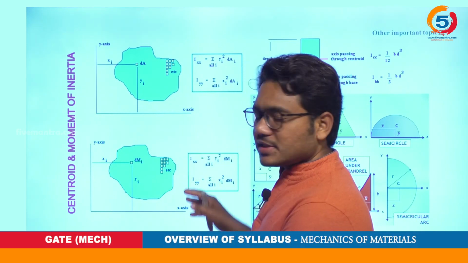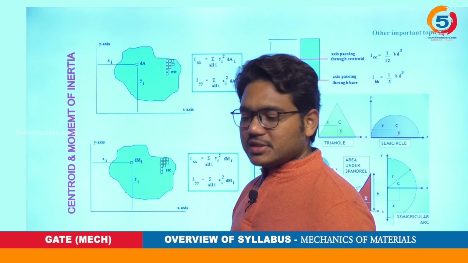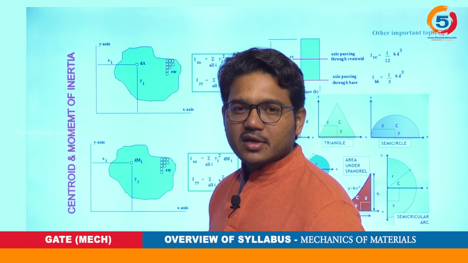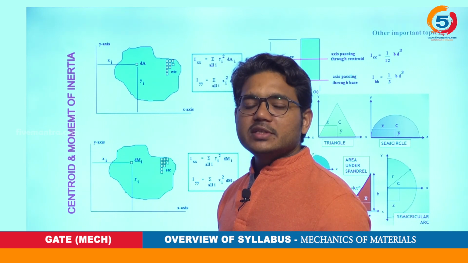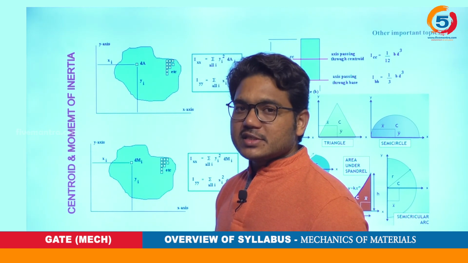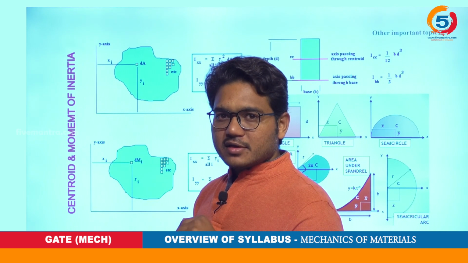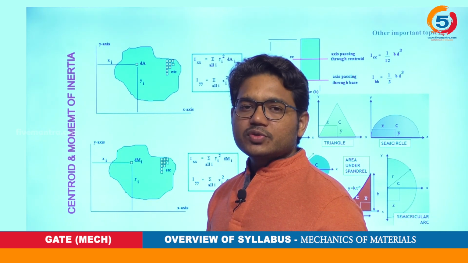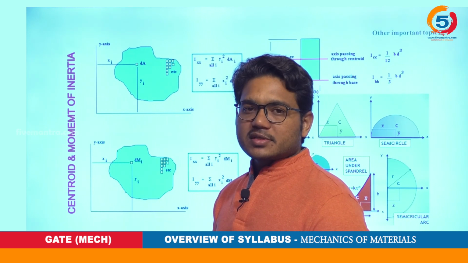We will be seeing all these things, and there is one more moment of inertia called the polar moment of inertia. So what is that? As we have seen in the torsion equation, T by J, that J is called the polar moment of inertia, which is particularly used in torsion applications.